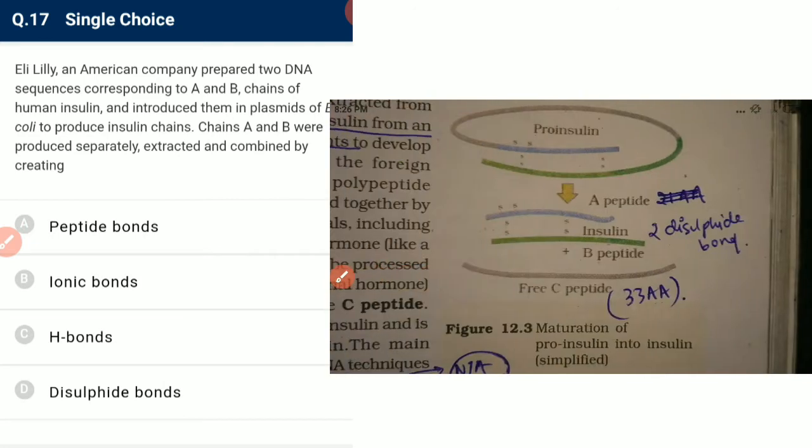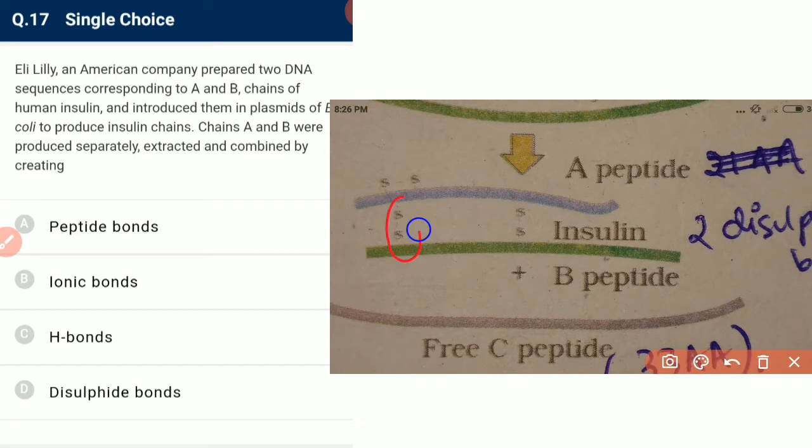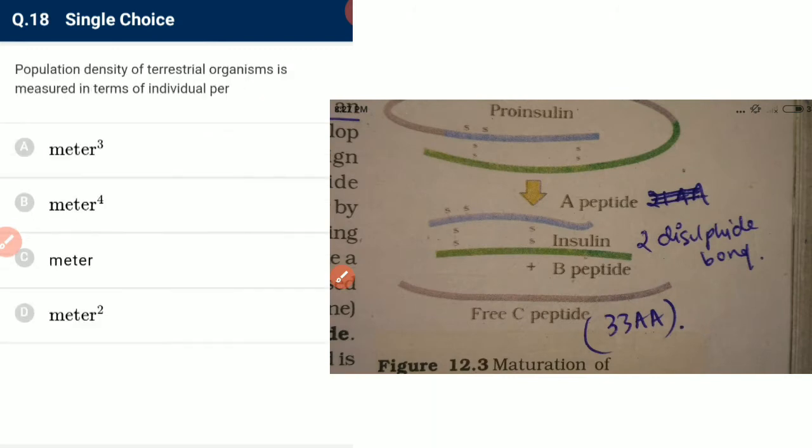Next is Eli Lilly, an American company, prepared 2 DNA sequences corresponding to A and B chain of human insulin and introduced them in plasmid of E. coli, that is Escherichia coli, to produce insulin chains. Chains A and B were produced separately, extracted and combined, creating disulfide bonds. See, we have 2 disulfide bonds between A peptide and B peptide. It is important. They are linked by 2 disulfide bonds.